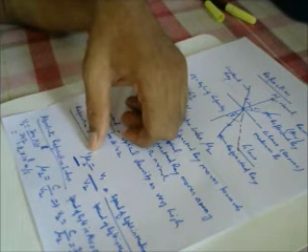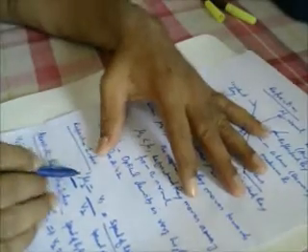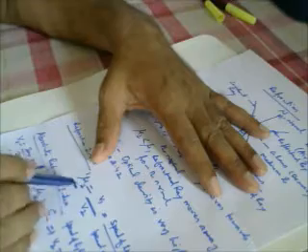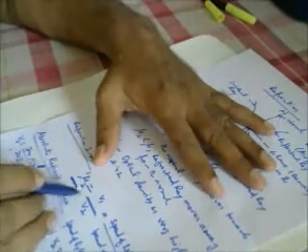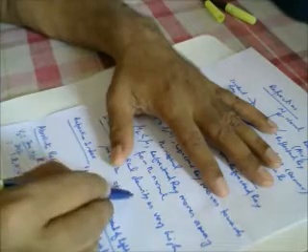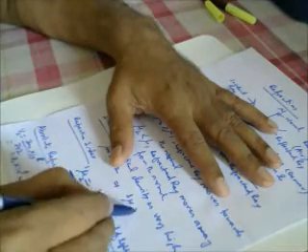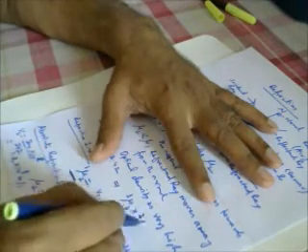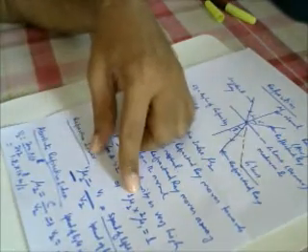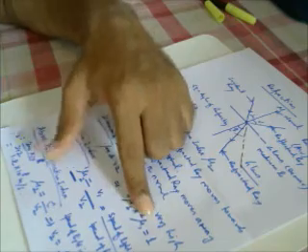And this refractive index of medium 2 with respect to 1 and the other one are reciprocal of each other. You can write 1 mu 2 into 2 mu 1 is equal to 1, because one is V1 by V2 and the other is V2 by V1.